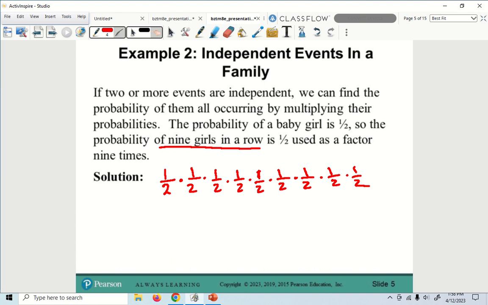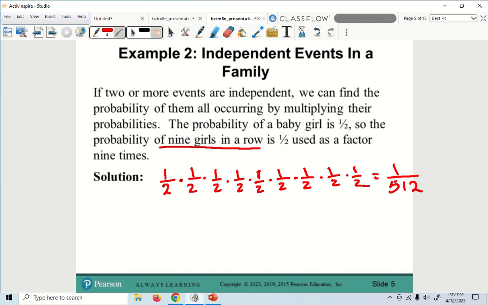So now, this is what we're going to get on my percentages. At the very beginning, before Big Vinny had any kids, the chances of him getting 9 girls in a row, let's see, that would be 1 over, what's it, 512? So that's crazy. It's 1 out of 512.